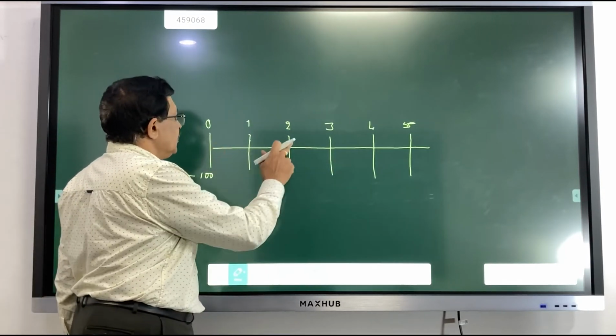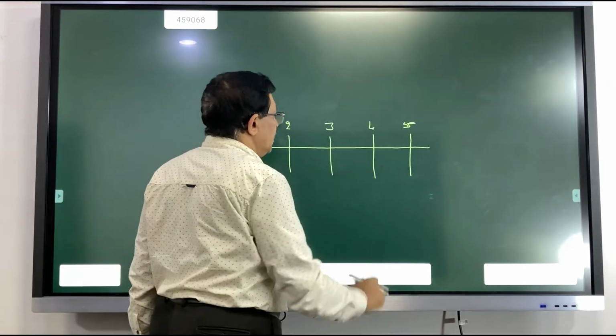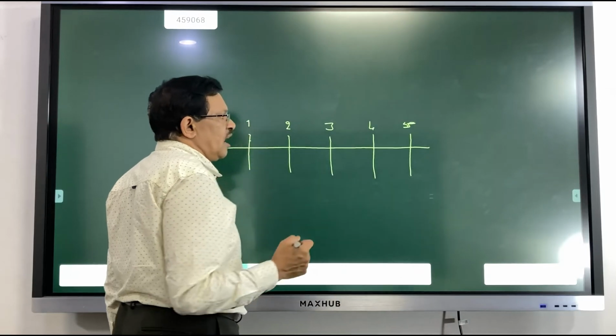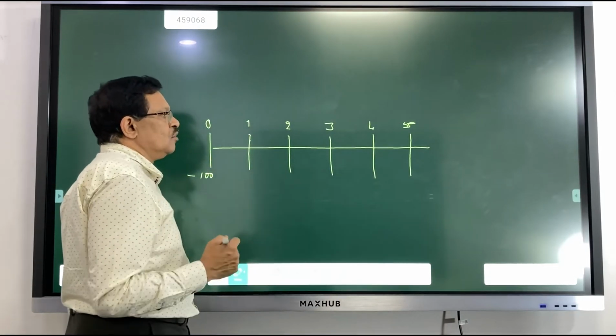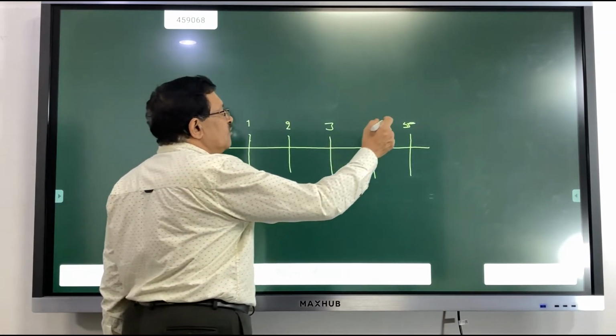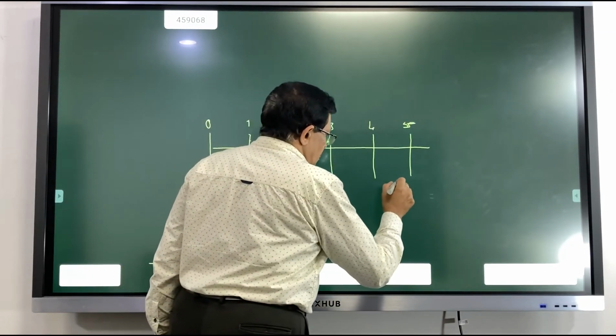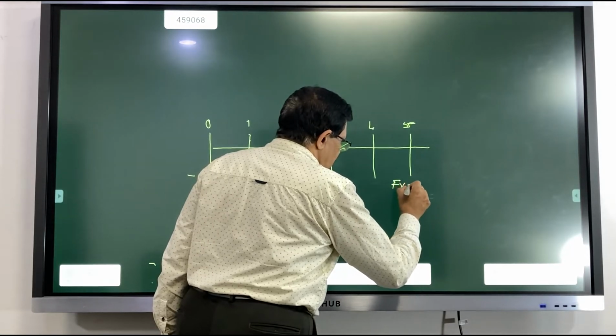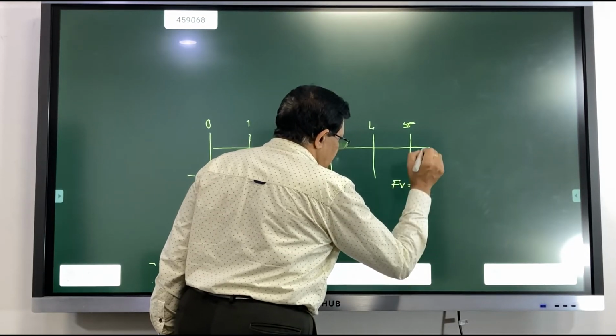So 1 year, second year, third year, fourth year, fifth year. At the end of the 5th year, he likes to know how much money he will be receiving. So, what will be the future value of the money he is going to receive at this particular period?